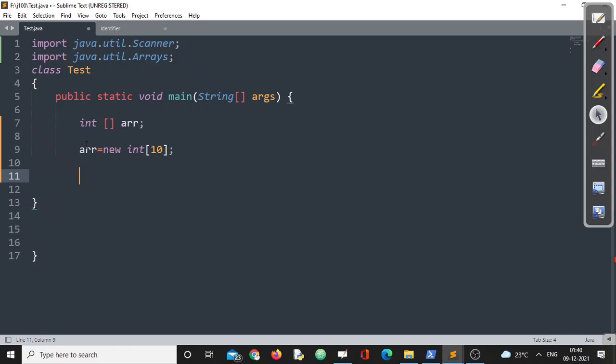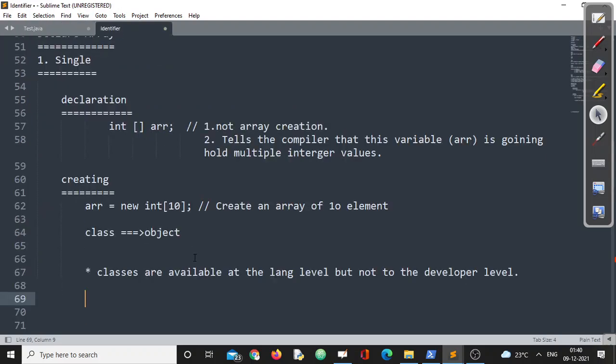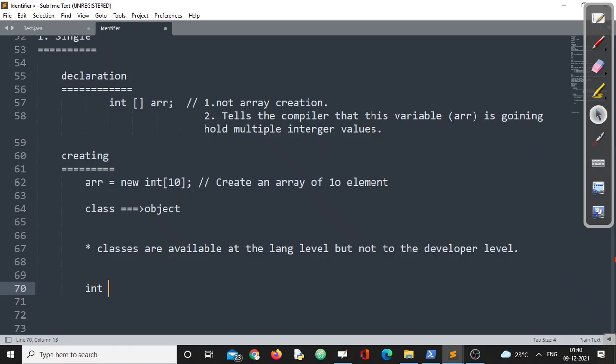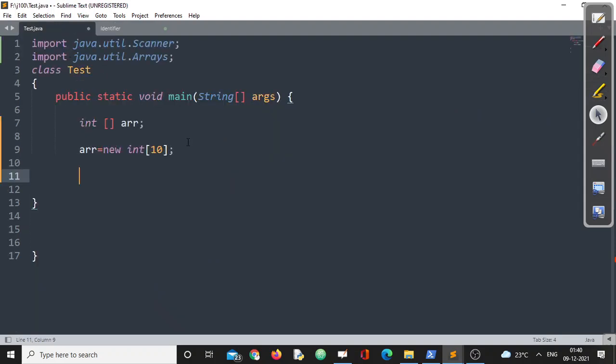I said for every object there is a class. Remember, since we are using an integer type array, what is the class name for this? Remember, at the language level there is a class called open square bracket followed by I. Open square bracket followed by I. This indicates the class name is integer, right? We need to cross check. Now let us cross check.